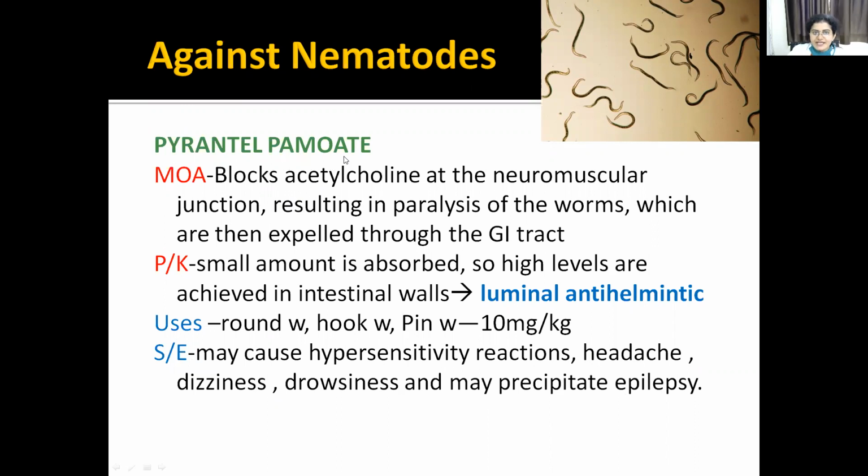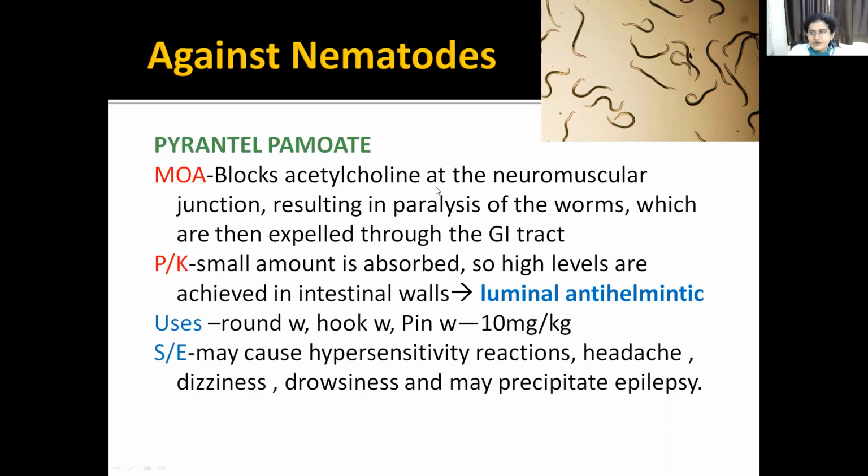So this is pyrantel pamoate. The main effect is that it causes paralysis of worms. How? By blocking the acetylcholine receptors at the neuromuscular junction, the worms get paralyzed, and then there will be expulsion of these worms through your GIT tract. It is also a luminal anthelmintic because only a small amount gets absorbed. The high level gets achieved in the intestinal wall.